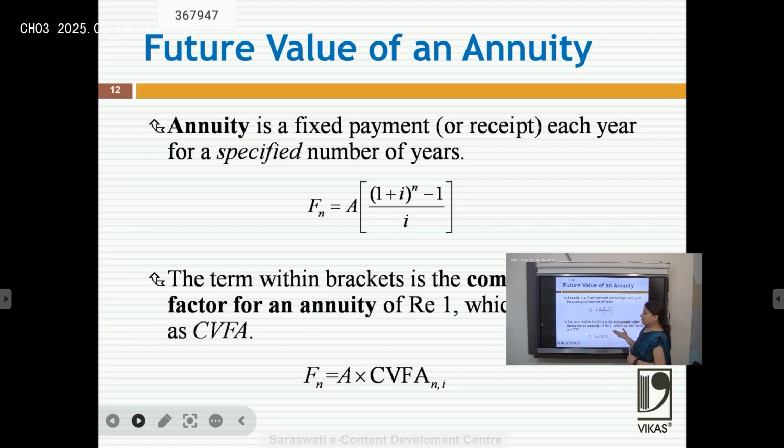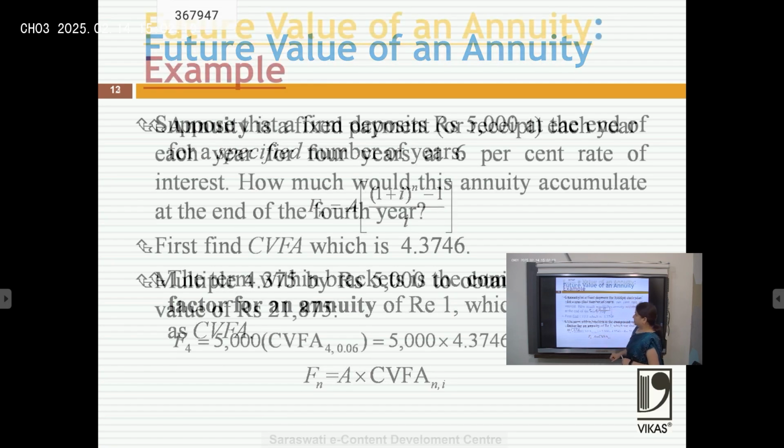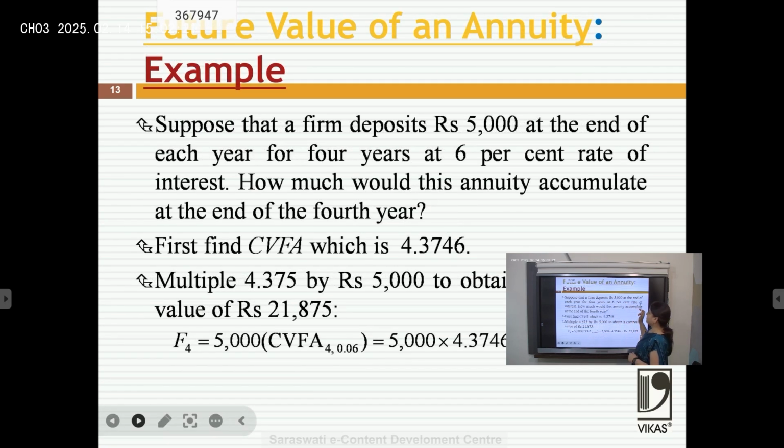We can use it with the help of a table also. Same, there we take the compound value factor. Here we take the annuity compound value factor, the annuity table, by that rate of interest and that particular year. For example, a firm deposits rupees 5,000 at the end of each year for 4 years at 6% rate of interest. How much would this annuity accumulate to at the end of 4 years?